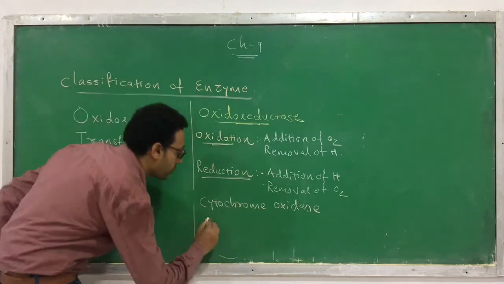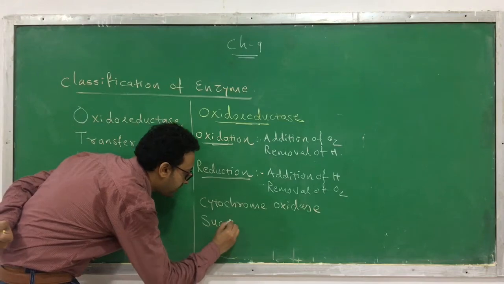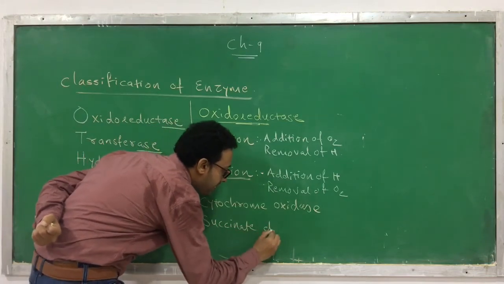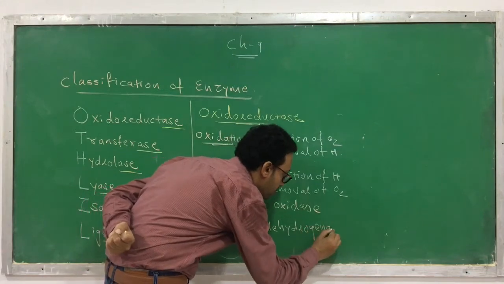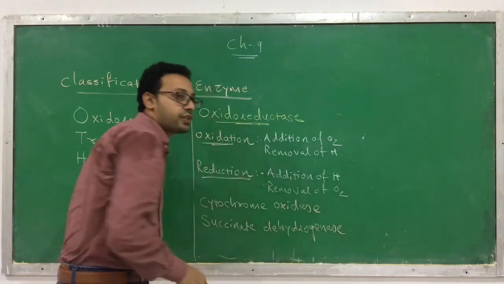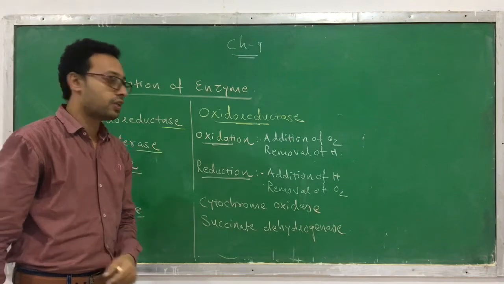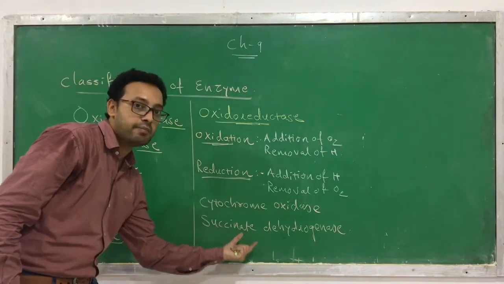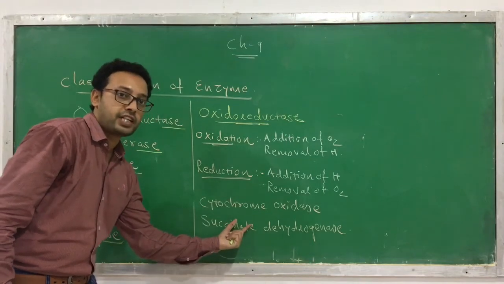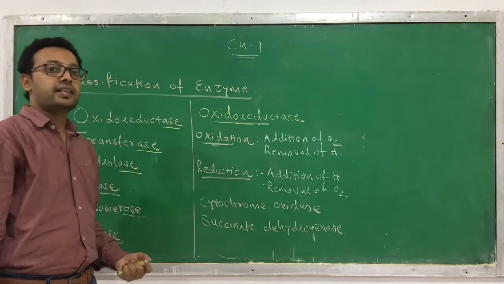Or I can also give you another example. Succinate dehydrogenase. Okay, dehydro means it removes a hydrogen. So that's why we are calling it dehydrogenase. So these are the names of enzymes: cytochrome oxidase and succinate dehydrogenase.